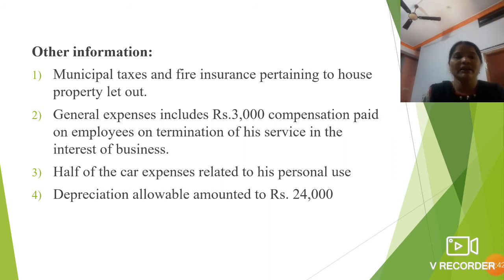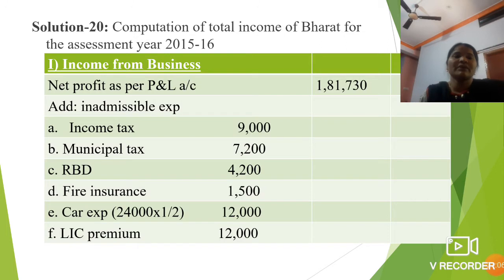Second, general expenses include rupees 3,000 compensation paid to an employee on termination of his service in the interest of business. Third, half of the car expenses are related to his personal use. Fourth, the allowable depreciation amount is rupees 24,000. These are all the other pieces of information of Mr.